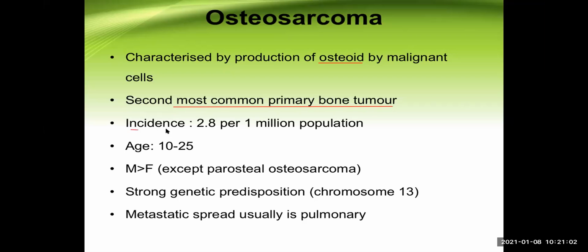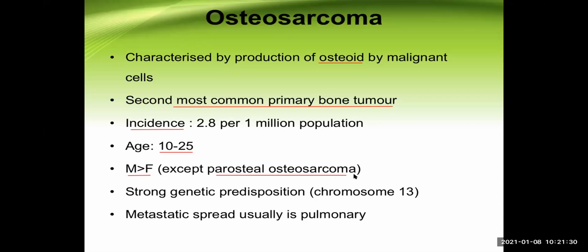Regarding the incidence, it is not that uncommon tumor, 2.8 cases per 1 million population. So we can see this frequently. The age group is 10 to 25 years. So quite young individuals are affected by osteosarcoma. Males are more commonly affected than female, except one type of osteosarcoma, which is known as parosteal osteosarcoma, where females are more commonly affected than the male.